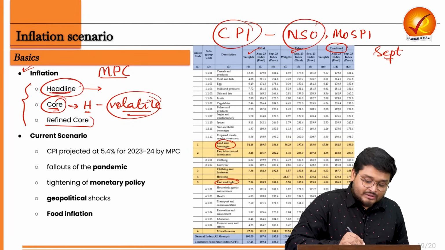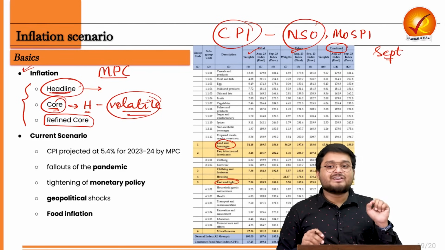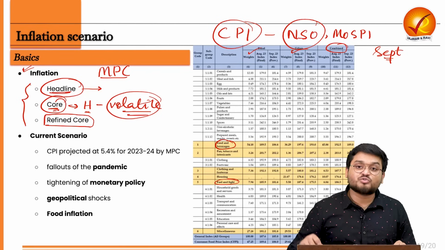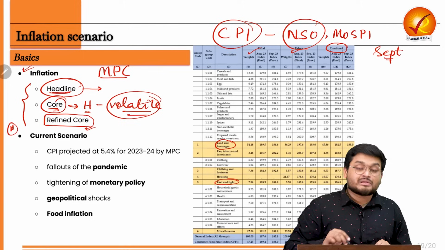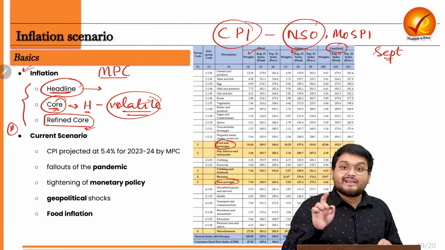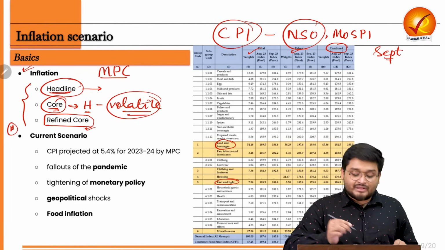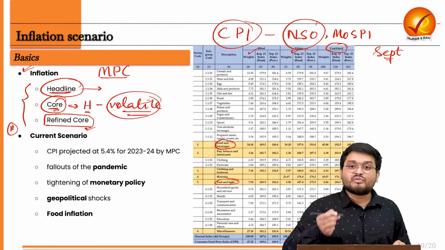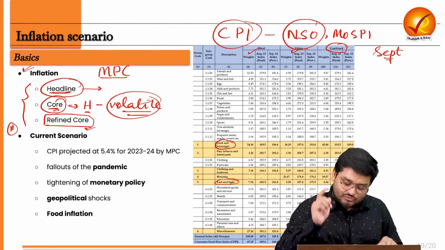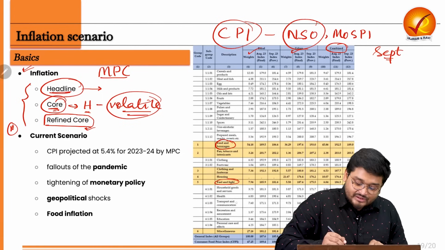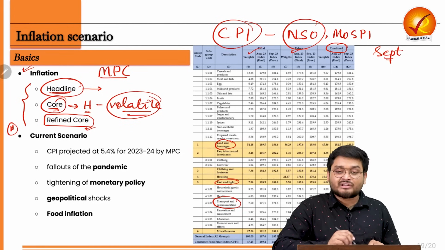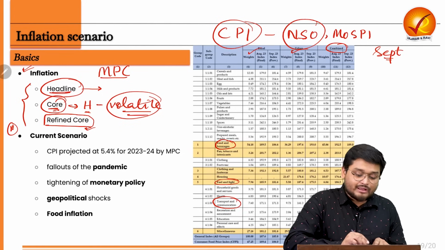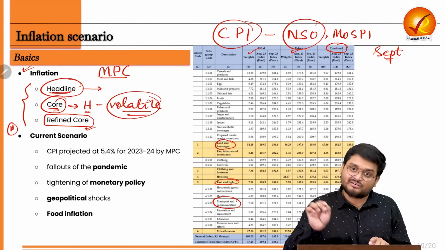Now, there is also a recent term announced by the Economic Survey, which is known as refined core inflation. Refined core inflation is excluding even the indirect substances under CPI core inflation which are also volatile in nature. Let me give you an example. Transportation and communication is not eliminated in the core inflation; it is included.